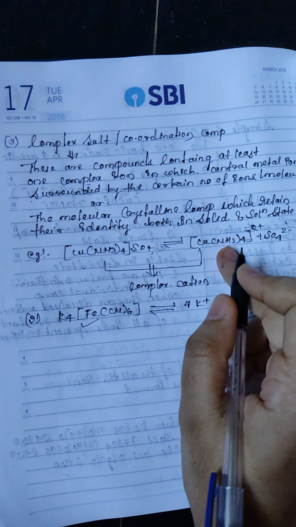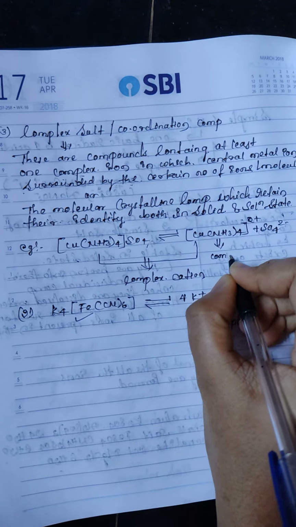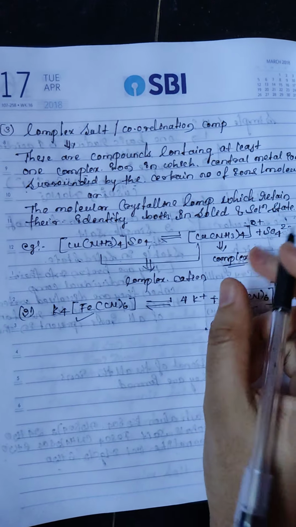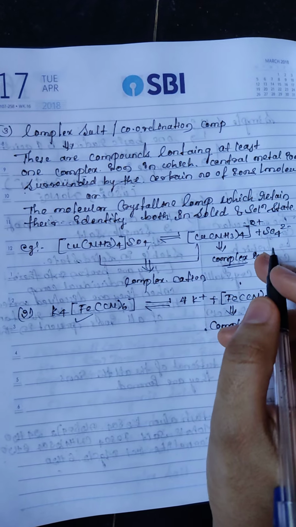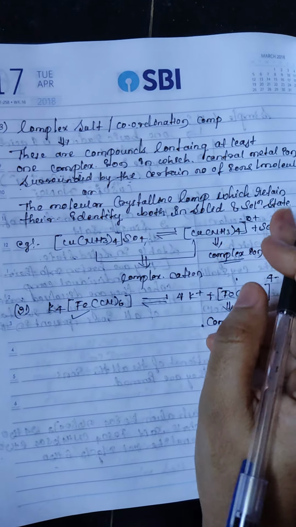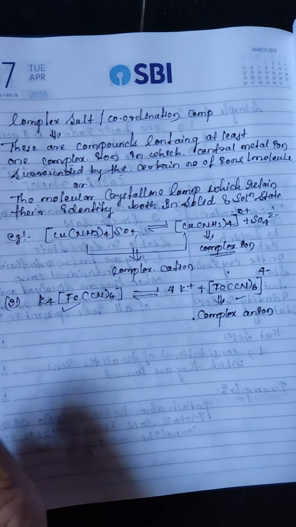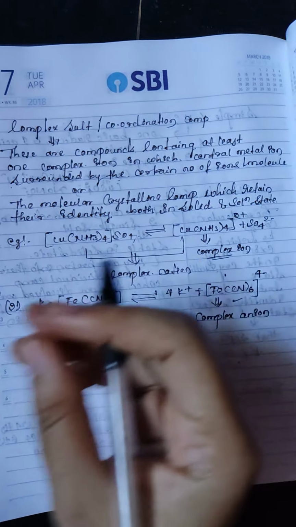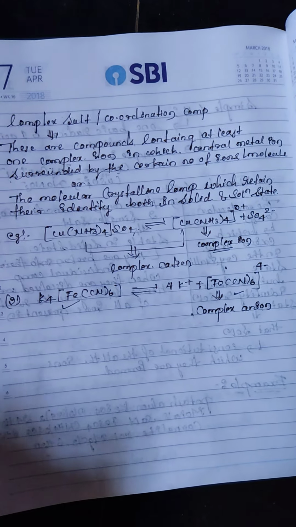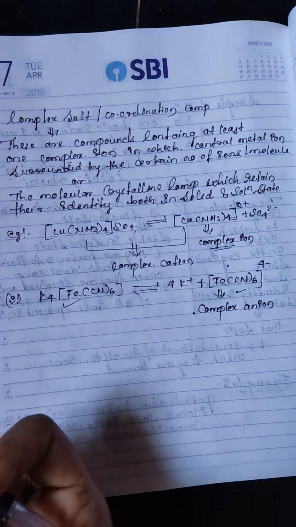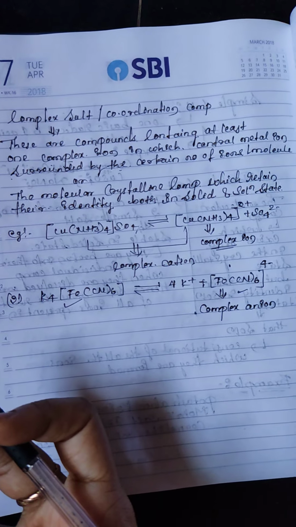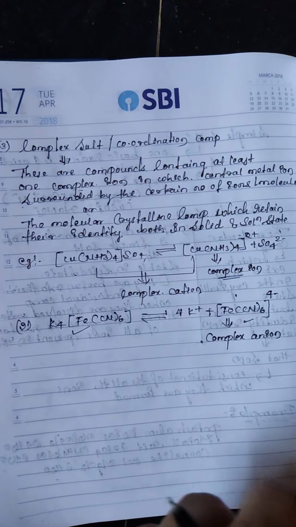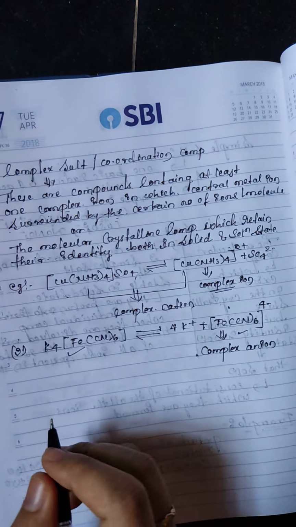What is a complex ion? Why is it called a complex ion? A complex ion means an electrically charged particle which contains a central metal and is surrounded by a certain number of molecules. Okay, now some important terms we have to discuss in coordination chemistry.